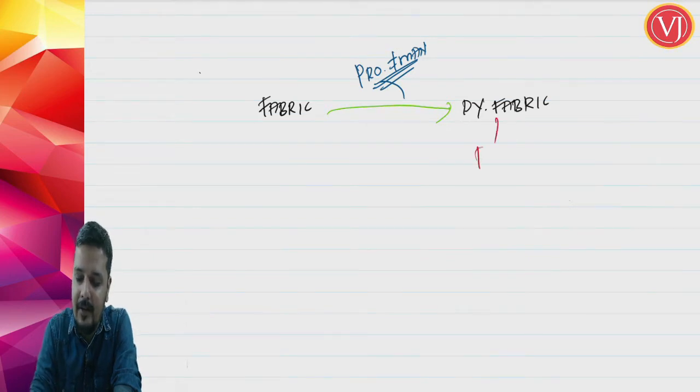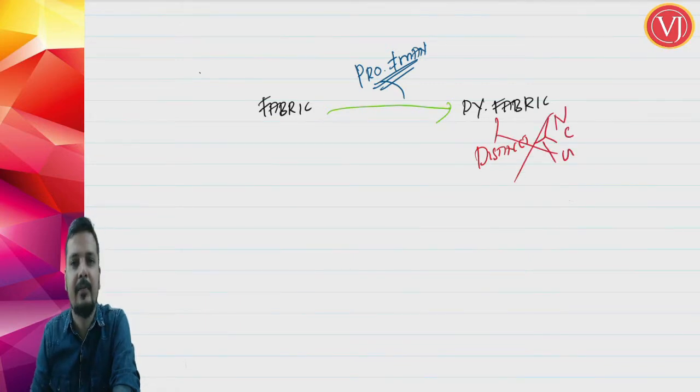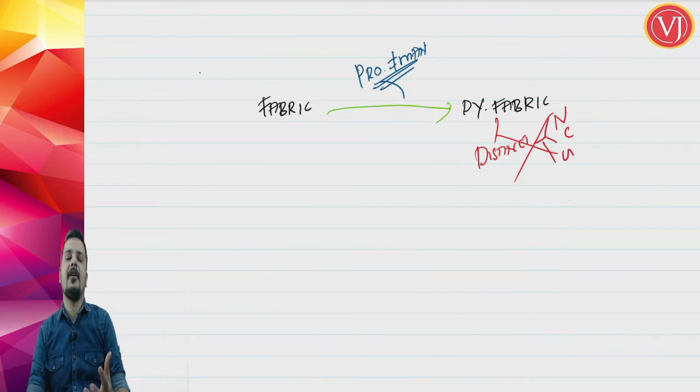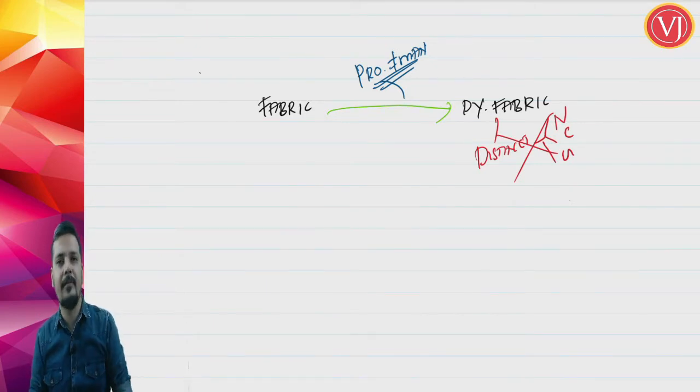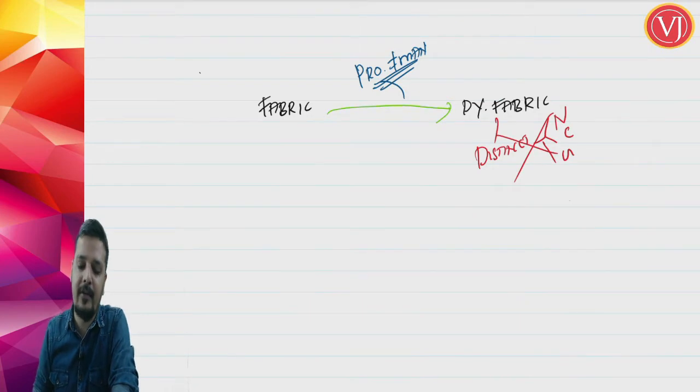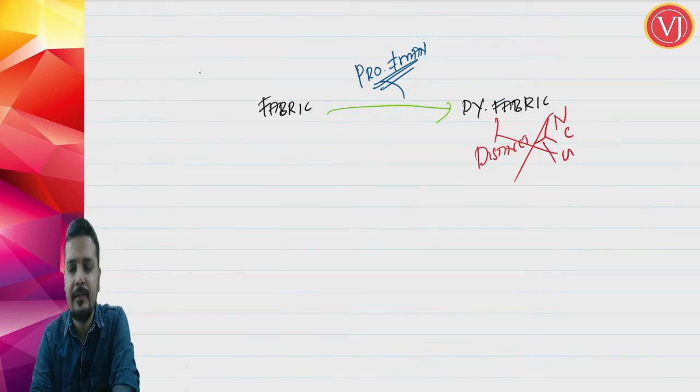It is not having distinct name, character and use. That is not there. Fabric is still fabric. Yes, you are doing some process, but fabric still remains fabric. The usage is still the same. So this process does not amount to manufacture. And if that is the scenario, you are not talking about these particular set of rules.